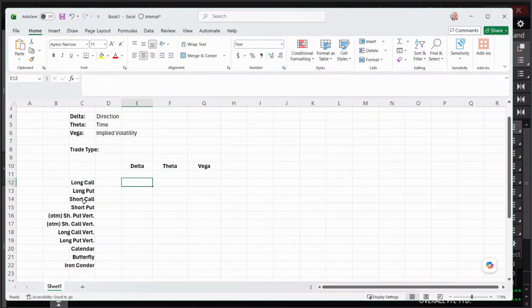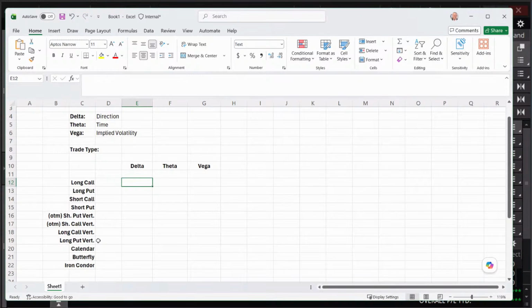But let's talk about some various option strategies and the Greeks' exposure to these. And so when you may consider doing these various strategies, or if you actually have those in your portfolio, what's the impact if you remove some of those strategies? They will affect your overall portfolio because it's not just an individual trade by trade thing we're doing. We need to be mindful of the overall portfolio.